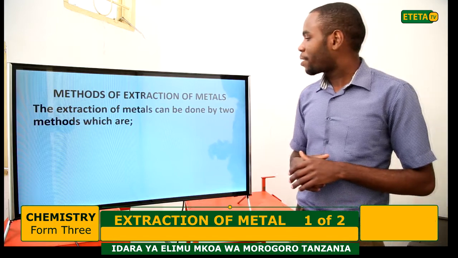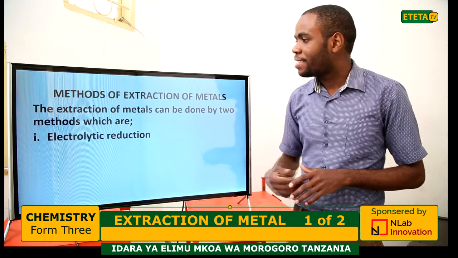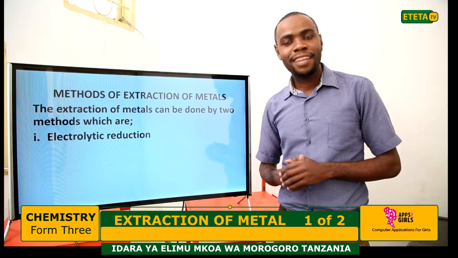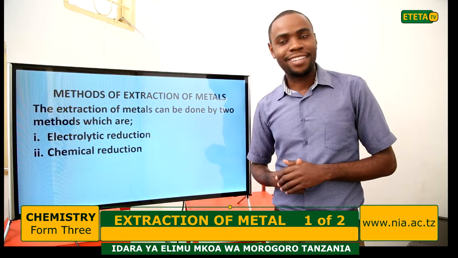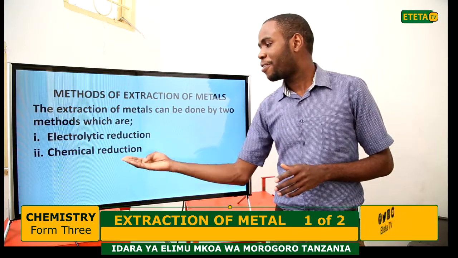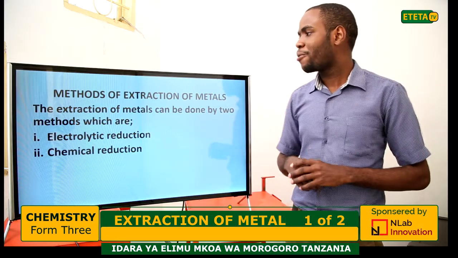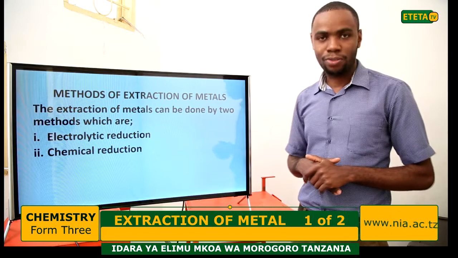The extraction of metal can be done by two methods. The first one is electrolytic reduction, and the second one is chemical reduction. These are the two methods used to extract metals from their ores.